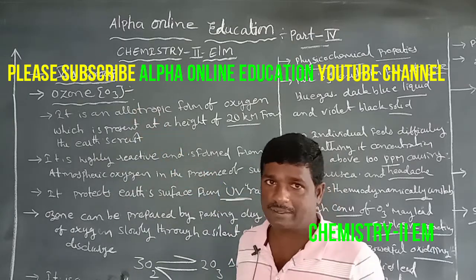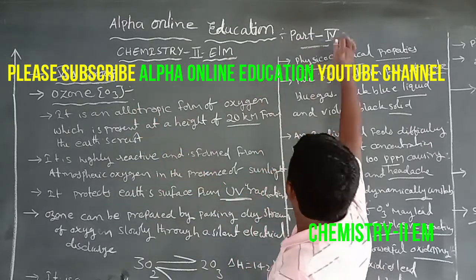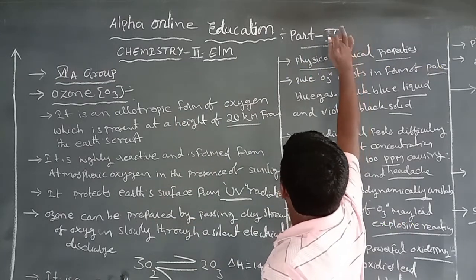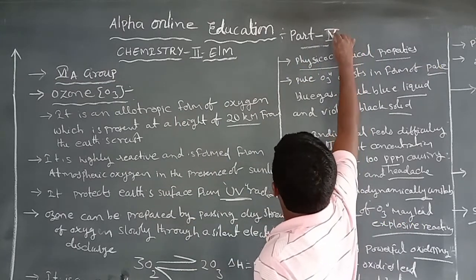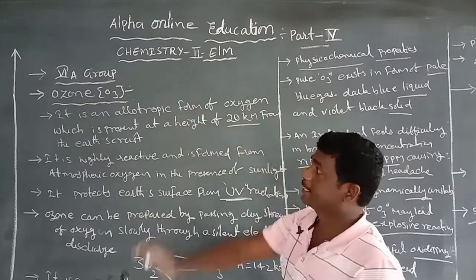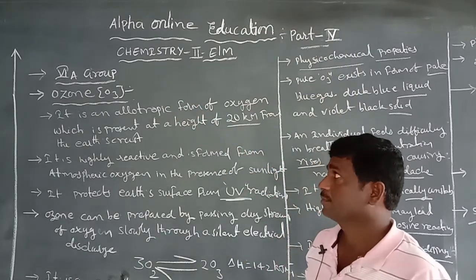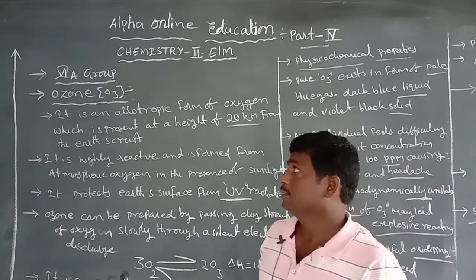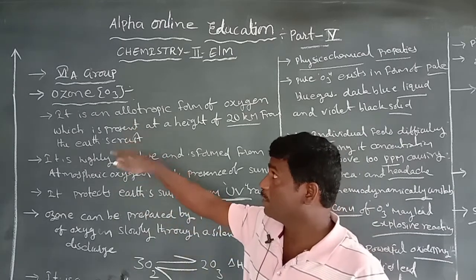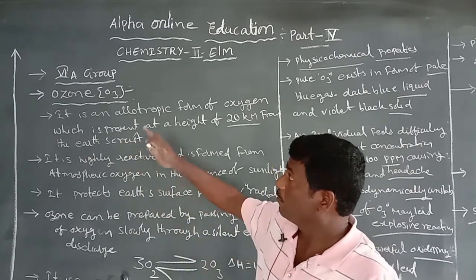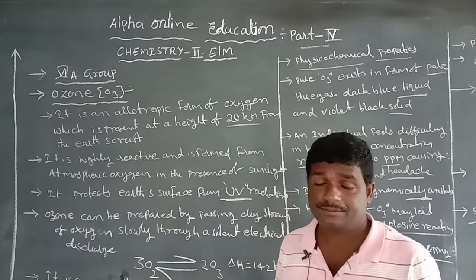Today we are going to discuss ozone in 6A group elements. Part 5, chemistry second year, English medium.